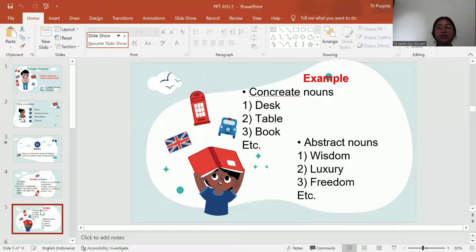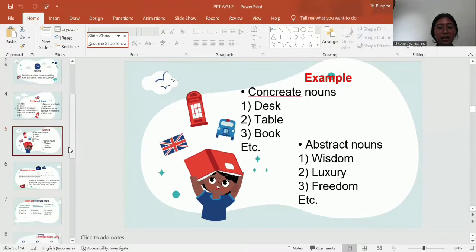example. The first is an example about concrete noun and the second is abstract noun. Concrete nouns are things that can be seen and touched. For example, table, book, pen, handphone, laptop, and anything. Abstract nouns are nouns that are intangible, cannot be felt by the five senses. For example, freedom, luxury, and wisdom.